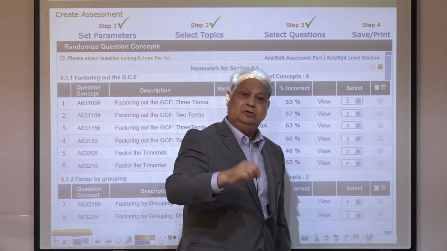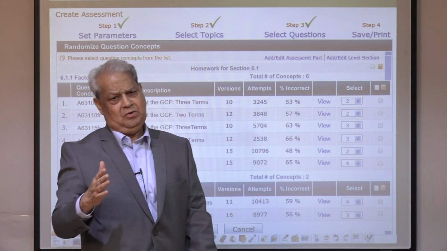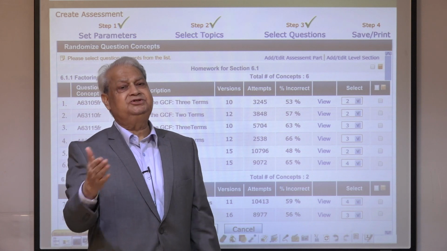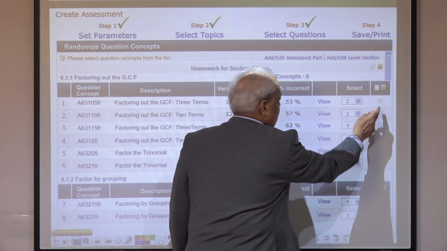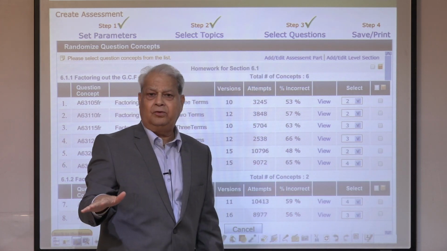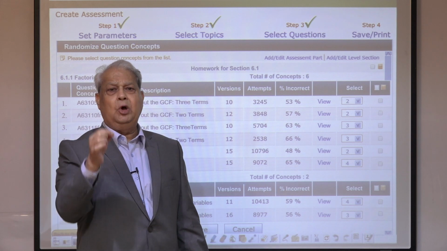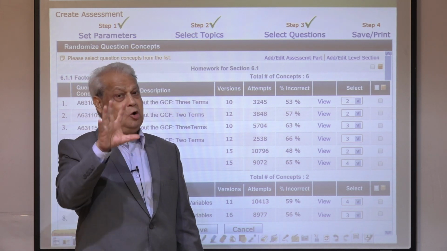Do you want to allow the student to use a calculator online? Well, yes and no. Maybe in some questions yes, in some questions no. So you select that icon for the question for which you need a calculator on screen. For all other things, the calculator will be blocked, even from the system. They will not be able to use it on screen.